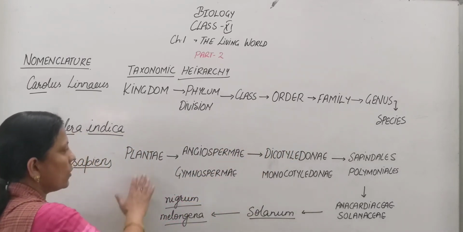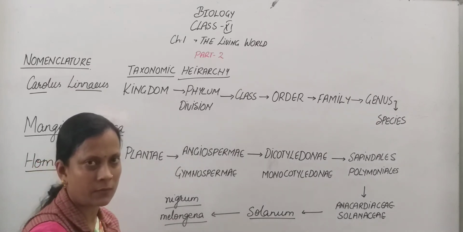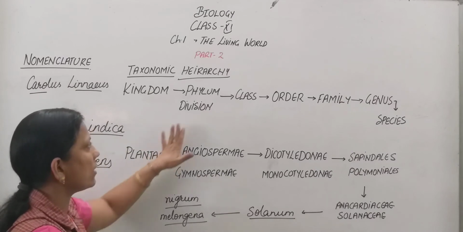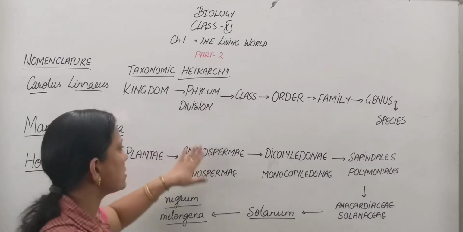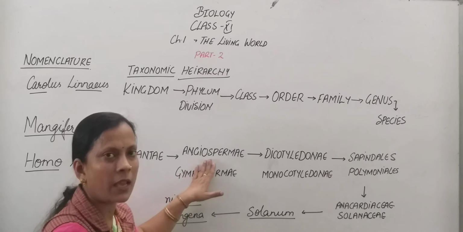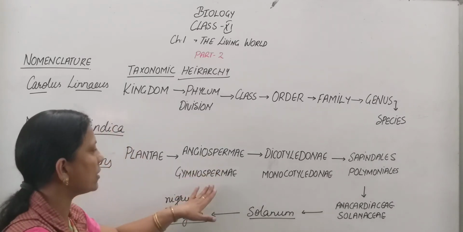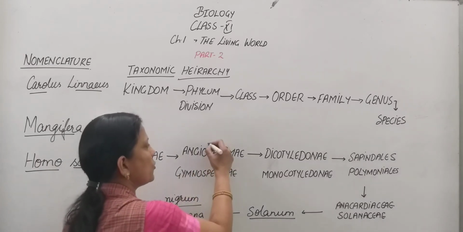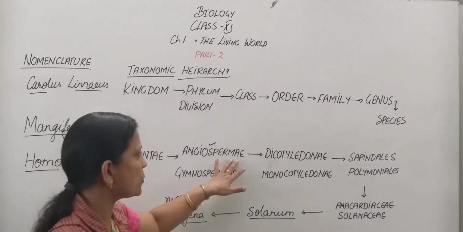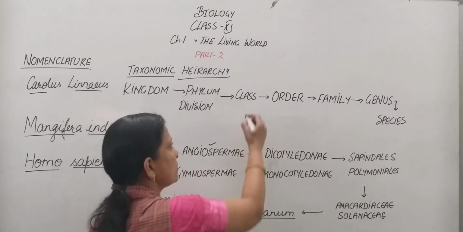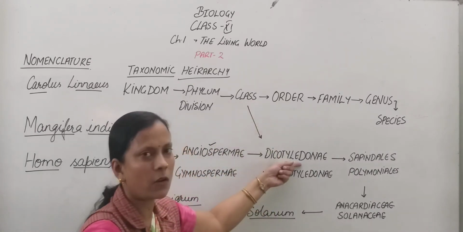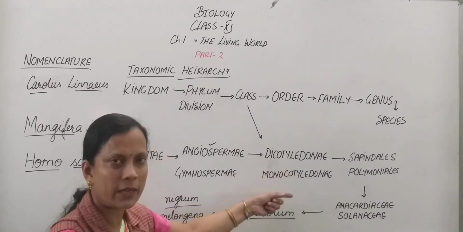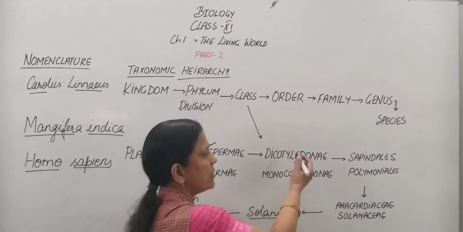To start with, we say kingdom Plantae. We take an example of the Plantae kingdom. It includes a number of divisions. One is Angiosperms. Others are Gymnosperms, Pteridophytes, Bryophytes and so on. We are considering Angiosperms. Now in this division there is a class, that is, Dicotyledonae and Monocotyledonae. In dicots there are two cotyledons, in monocots one cotyledon. These are the basis of classification that we will consider later on.